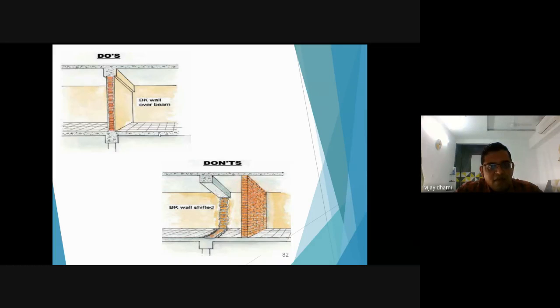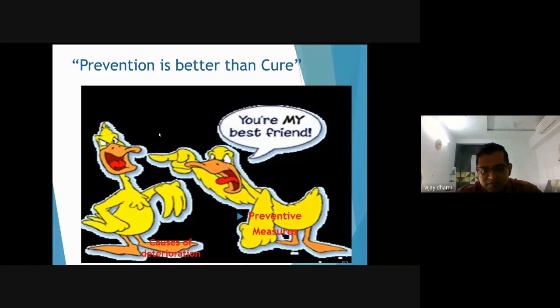This is the basic thing you should keep in mind, so you can prevent further deterioration of your structures. At last, we can say prevention is better than cure. If you want to prevent your structures from deteriorating, you must take preventive care at the time of construction and in maintenance.